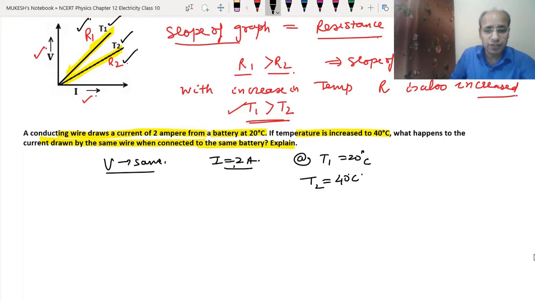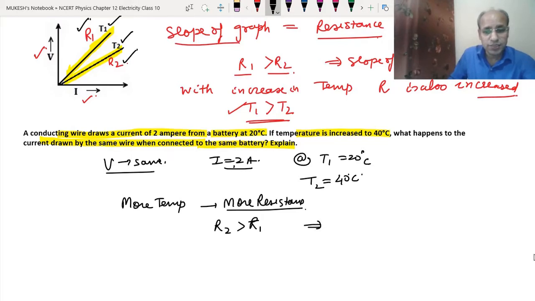As we have understood in the first question, more temperature means more resistance. So if we increase the temperature, the resistance will be more. That means R2 will be more than R1 because T2 is more than T1. As we know, I is inversely proportional to the resistance.